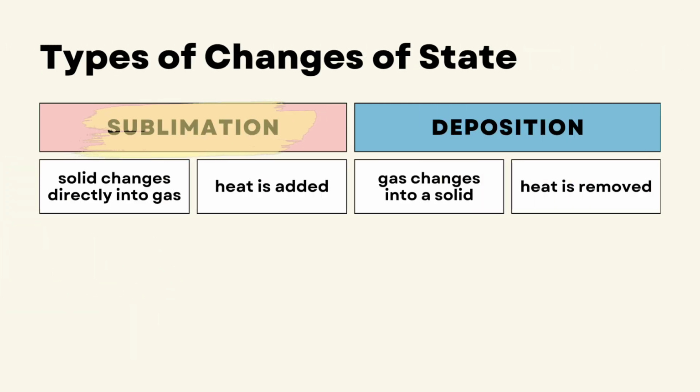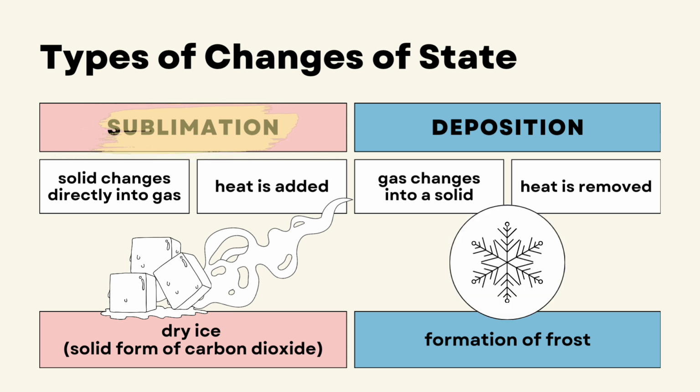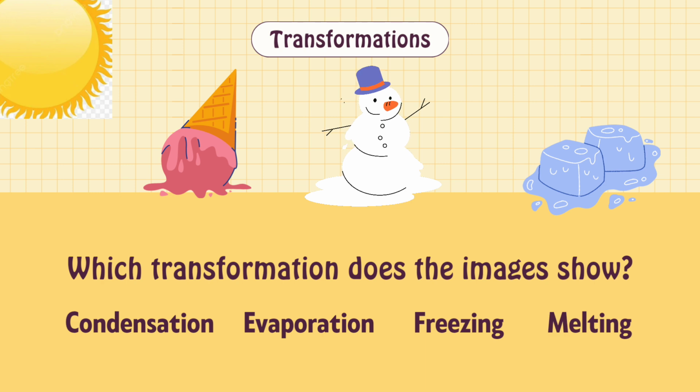Sublimation is the process in which solid changes directly into gas and heat is required in this process. For example, dry ice, that is the solid form of carbon dioxide, changes directly into carbon dioxide gas. In deposition, gas directly changes into solid without going through the liquid state. Heat is removed in this process. The formation of frost is an example of deposition.